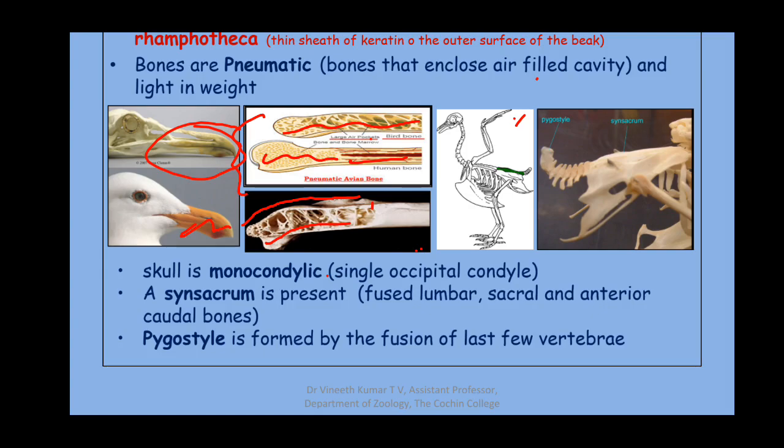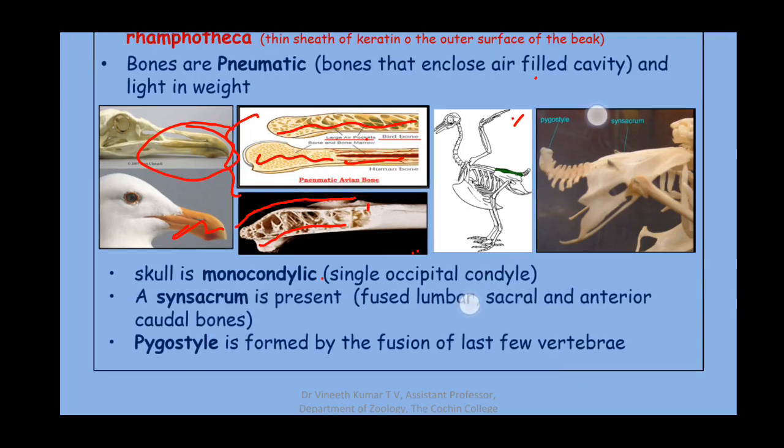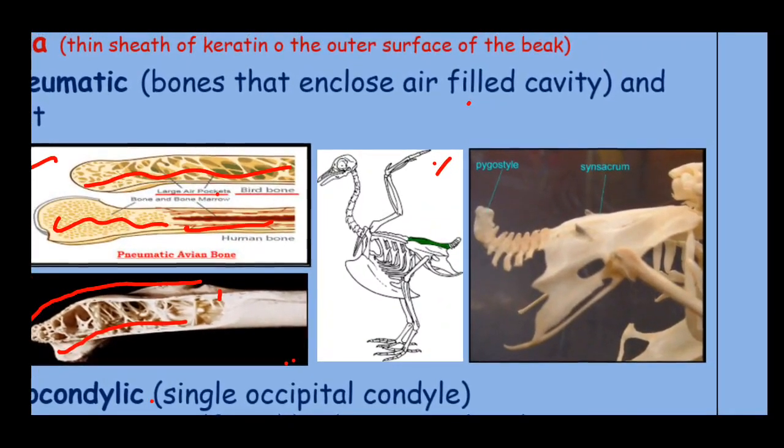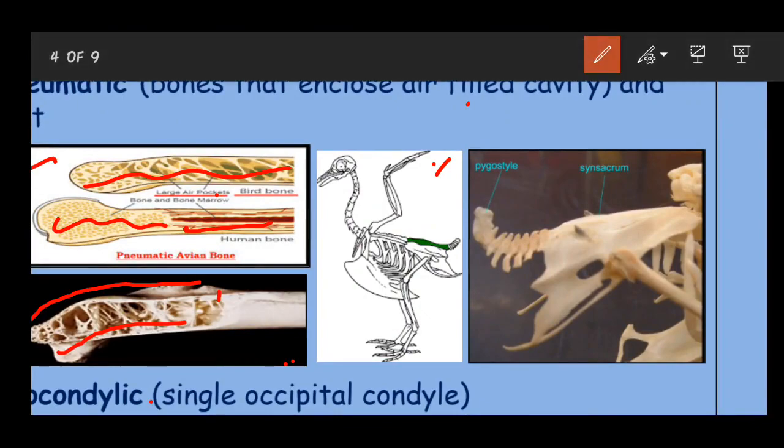Two structures where fused bones can be seen are the synsacrum and the pygostyle, which are also shown here. The synsacrum is made of the fused vertebrae of the lumbar region, the sacral region, and the anterior caudal region.